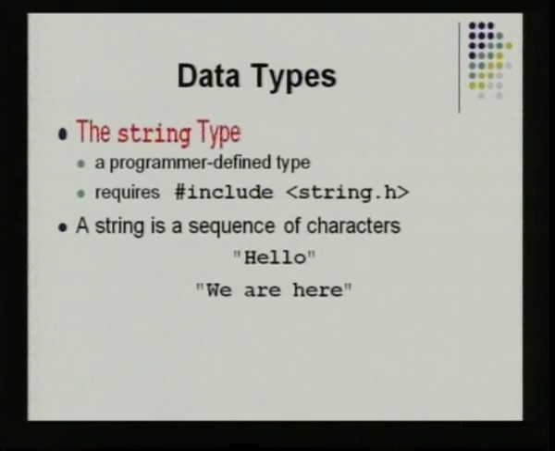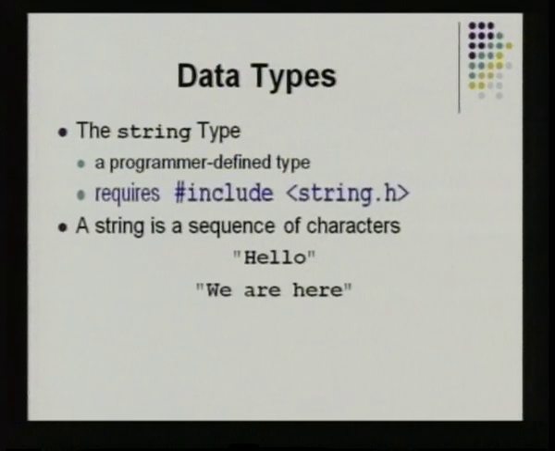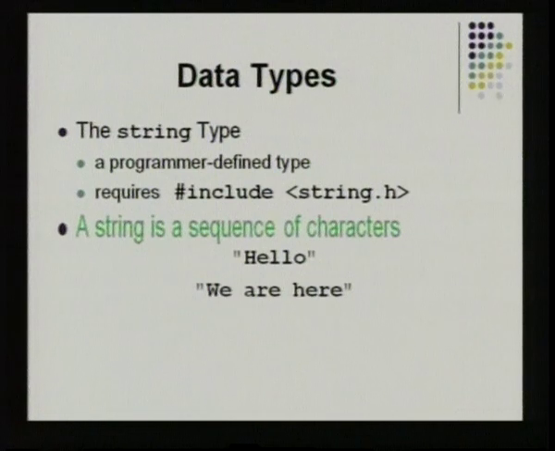Then finally, the string type. This is programmer defined, like a programmer only defines what is the value that is to be held in a string. Though you say character of 10, how much space it holds depends upon the values that are given by the user. And this requires the header file string.h. It is nothing but a sequence of characters, and these are examples which are given within double quotes. So, a number of characters put together in consecutive locations form a string. To identify it as a string, you need the header file string.h.